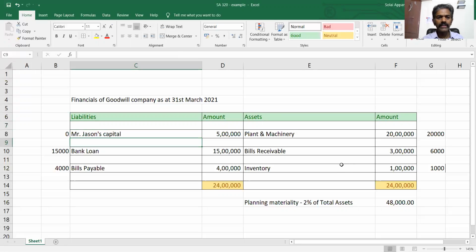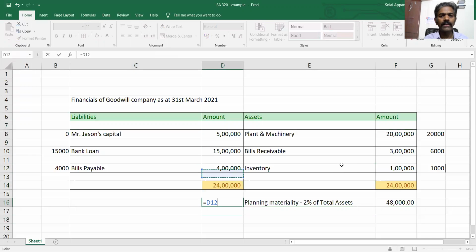So in this case, what we have taken is 2% of total assets. The total assets, 24 lakhs into 2%, it is 48,000. So we are arriving at the planning materiality of 48,000, right? So now, is it only the number? No, it can also be something else. It can also be, say, 3% of bank loan.